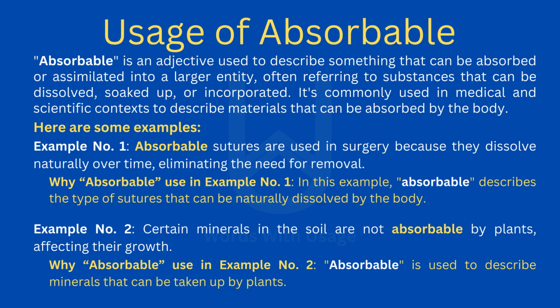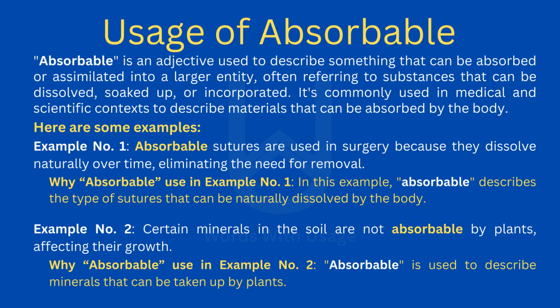Here are some examples. Example number 1. Absorbable sutures are used in surgery because they dissolve naturally over time, eliminating the need for removal. Why absorbable use in example number 1? In this example, absorbable describes the type of sutures that can be naturally dissolved by the body.